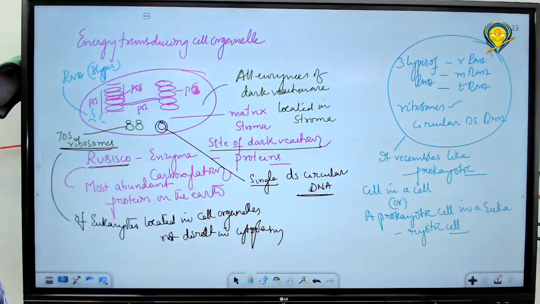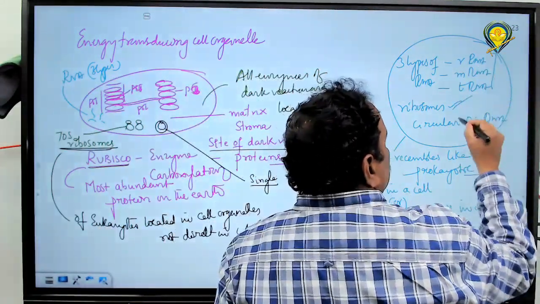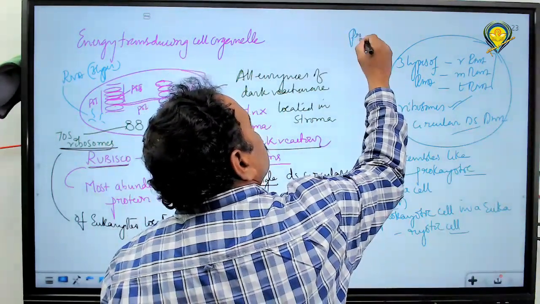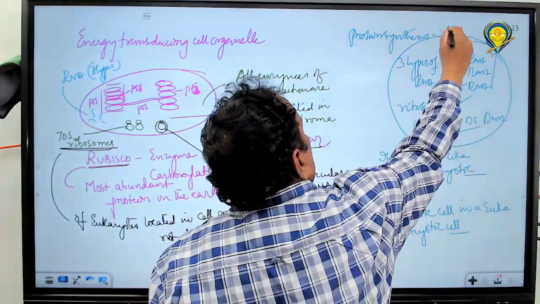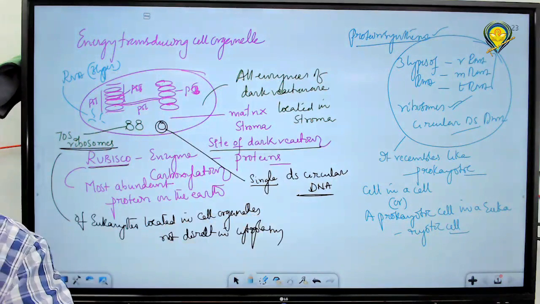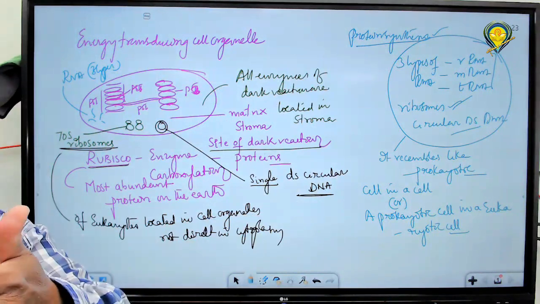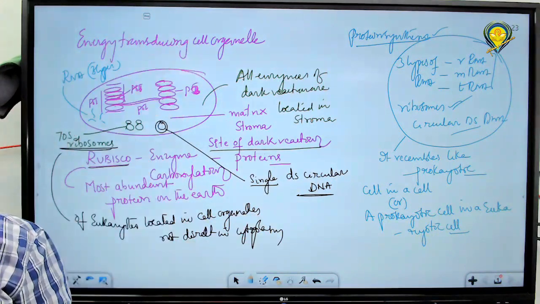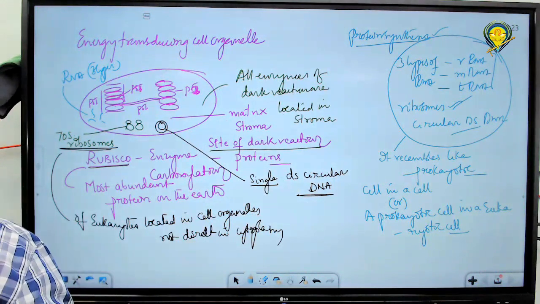And you can give one more point, just listen. As three types of RNAs are there, ribosomes are there, and circular DNA is also there, they can perform protein synthesis, isn't it? What is required for protein synthesis? mRNA, ribosomes and DNA. DNA makes a copy as RNA. Next, ribosomes attach to the RNA, and tRNA brings the amino acids. So protein synthesis is possible inside the chloroplast and mitochondria.